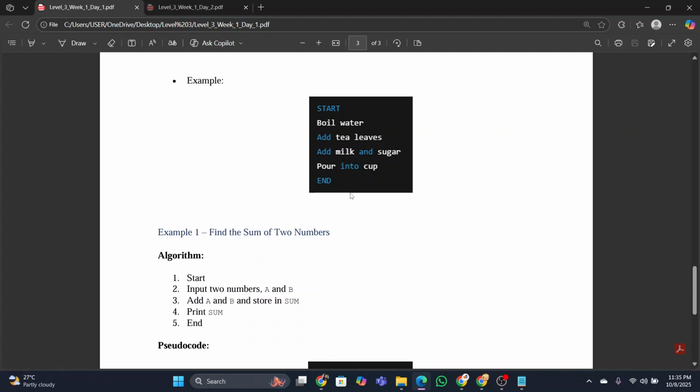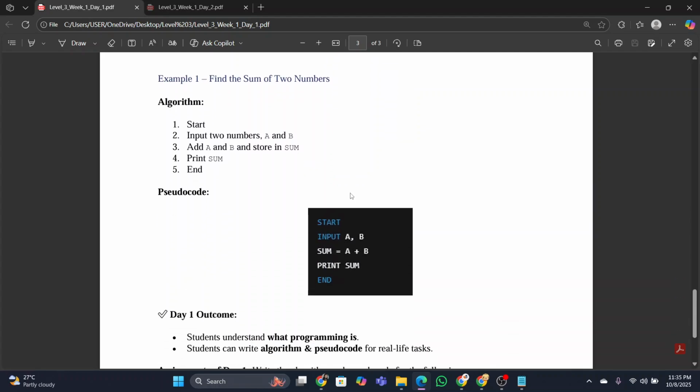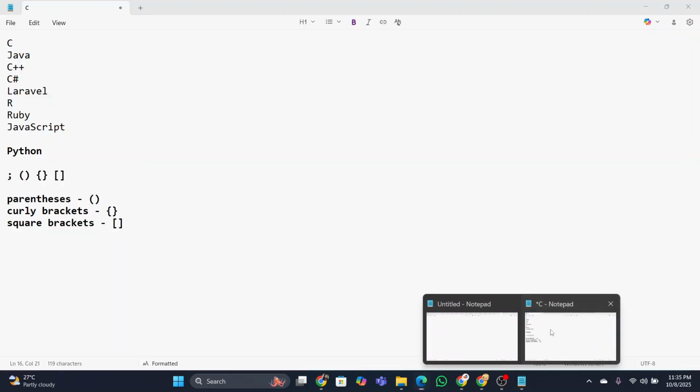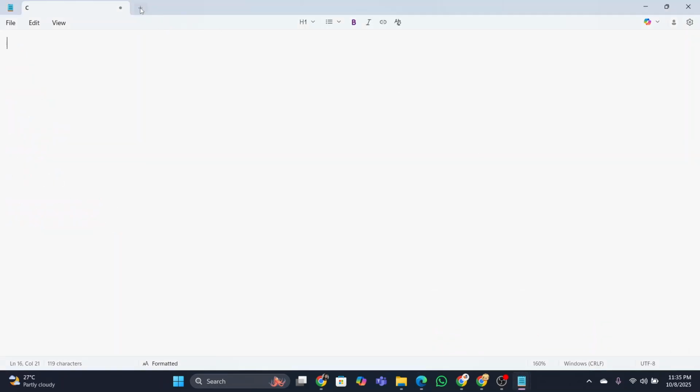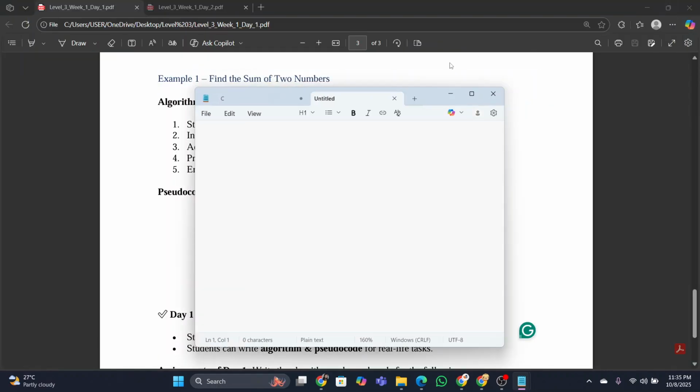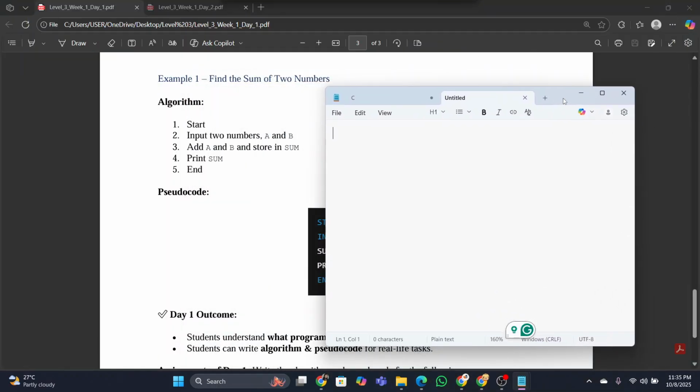I hope you all understood. Now, let's see the example. Find the sum of two numbers. What will be the algorithm for finding the sum of two numbers? I have written the algorithm here. So let's write another algorithm.